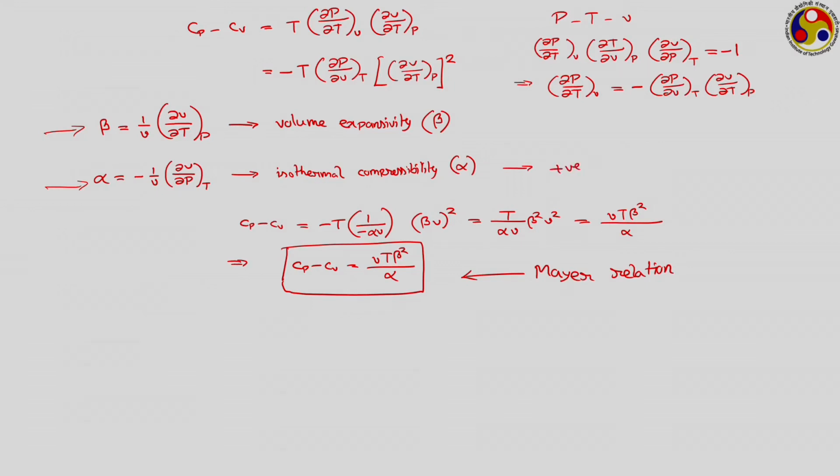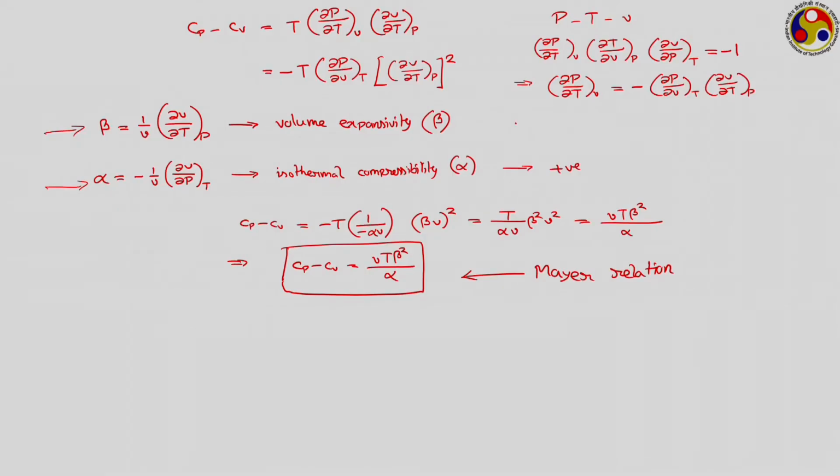What other expressions do we have in Cp minus Cv? We have specific volume, volume has to be positive, T is the absolute temperature, so that also has to be positive, alpha is also positive. Now that leaves us with beta. Now beta is positive or negative? Beta is volume expansivity, which gives the change in volume with temperature. Now generally for substances, as the temperature increases, volume also increases, and therefore V and T go in the same direction. So beta is also a positive one.